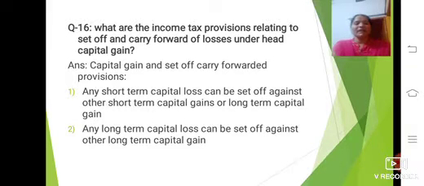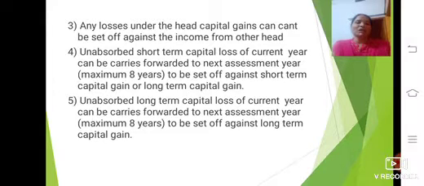Second, any long term capital loss can be set off against other long term capital gain. Third, any losses under the head of capital gain can't be set off against income from other sources.